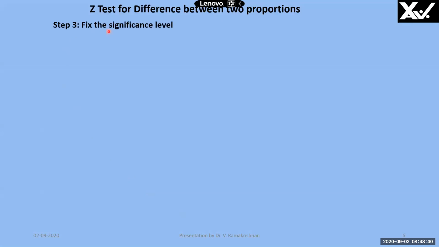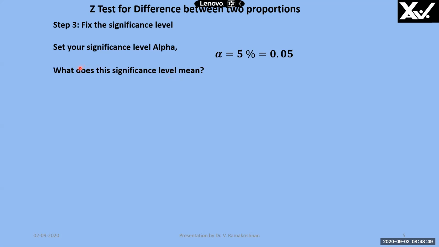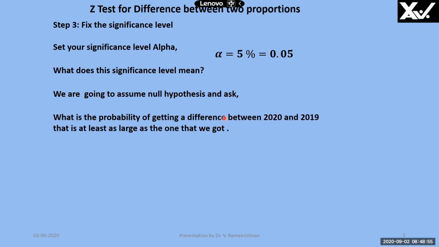So what is the next step? We fix the significance level. Set your significance level alpha. Alpha is equal to 5% I'm fixing. Is equal to 0.05. What does the significance level mean? We are going to assume null hypothesis and ask a question. What is the probability of getting a difference between 2020 and 2019 that is at least as large as the one that we got? So from the samples we got a difference in proportion. What is the probability that we will get at least this much difference or beyond that or more than that?